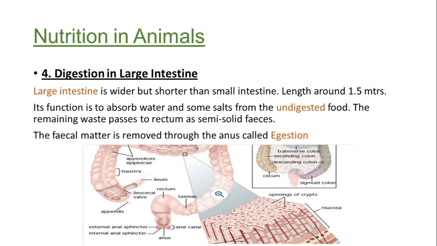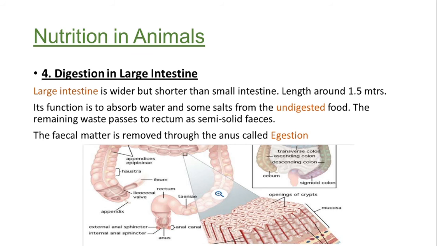Sometimes some undigested food still remains, which cannot be further broken down, so we call it undigested food. The large intestine absorbs all water and remaining salts from that undigested food, so that the digestive process will be completed.